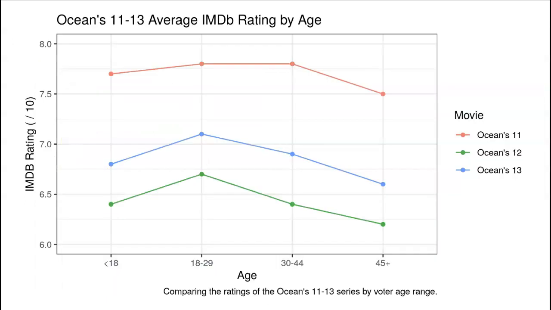First, we're going to look at the rating by age for each movie. As we can see, like we saw before, Ocean's 11 was rated best, with Ocean's 13 in the middle and 12 at the bottom. We also see that the 18 to 29-year-old age range rated all of them the best, followed by the 30 to 44, and then the younger and older raters seem to be either harsher or just like the movie less. This is important to consider as we look at our next rating, which is going to be the rating by gender.